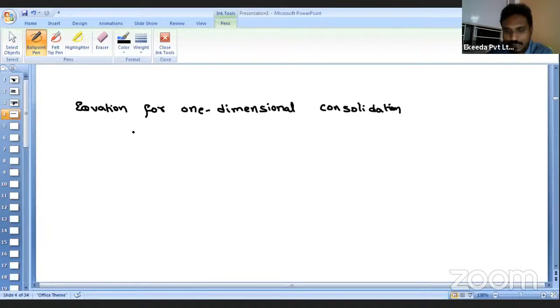So according to Terzaghi's theory, it is observed that ∂u/∂t is equal to Cv into ∂²u/∂z². So what is meant by u here? Here u represents the pore water pressure.